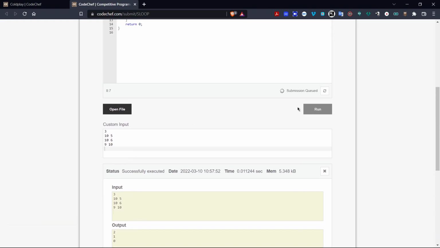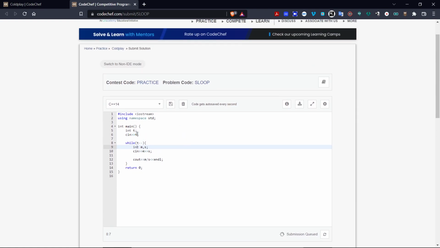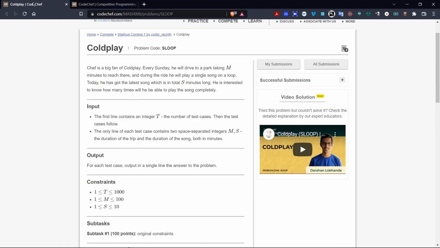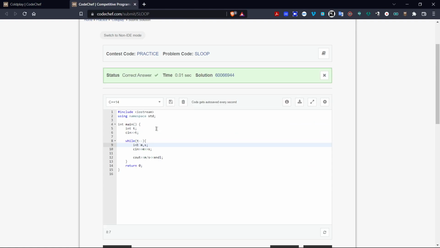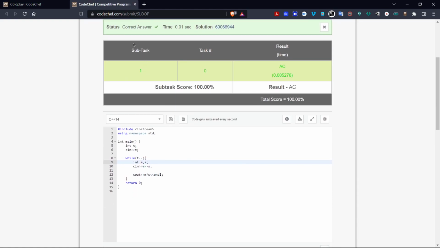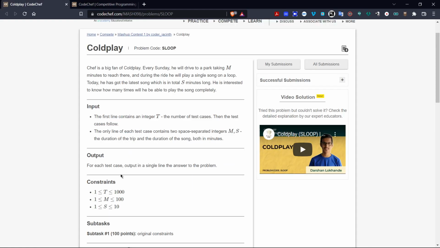Now we will submit this question to see whether our code matches with all the restrictions and parameters of this question. And as you can see, the answer is stated to be correct since it matches all parameters.